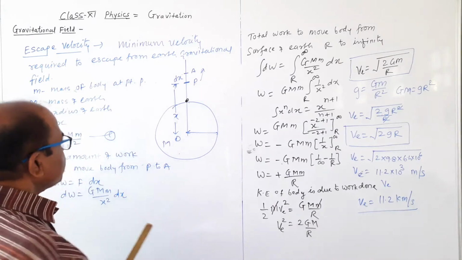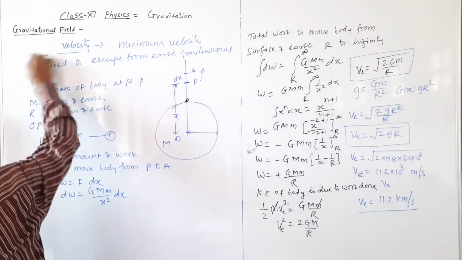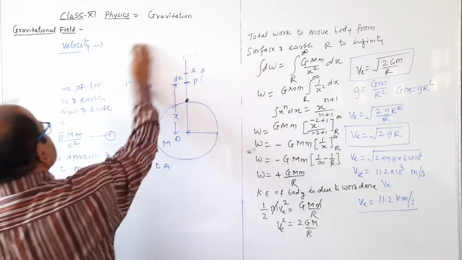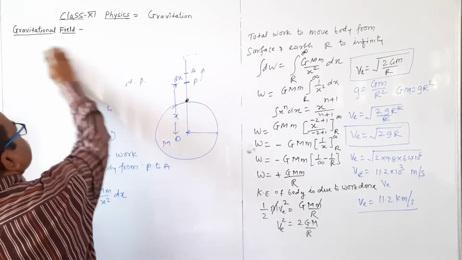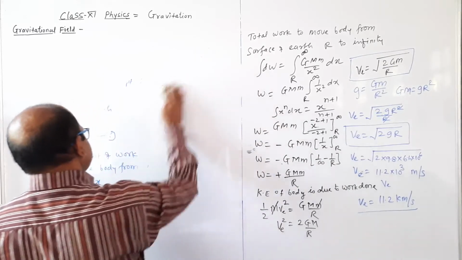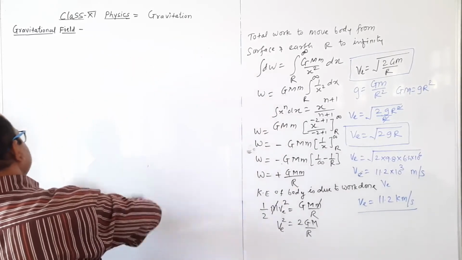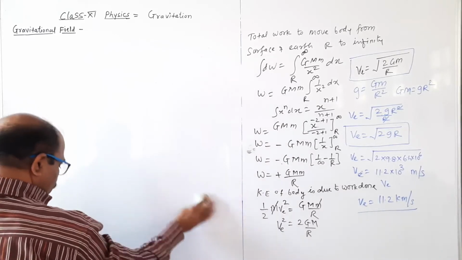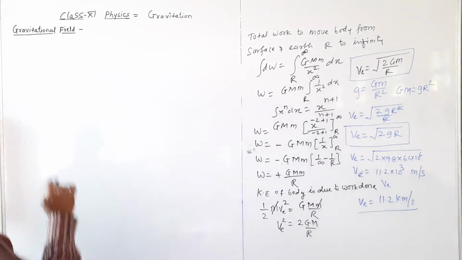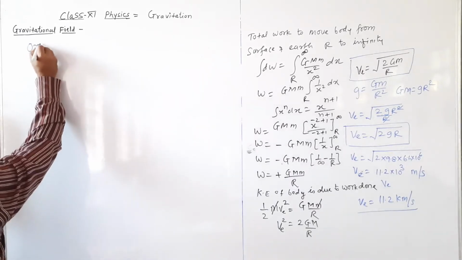Now we will study another topic, orbital velocity. Orbital velocity means this velocity is required to keep the body in an earth orbit or in a stationary orbit.